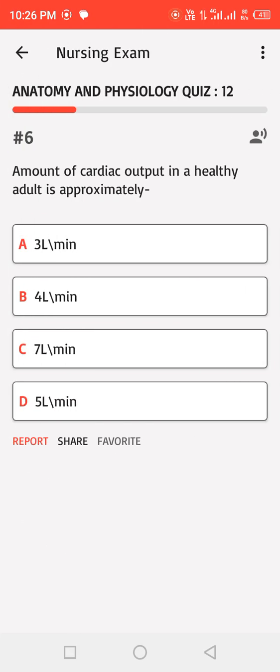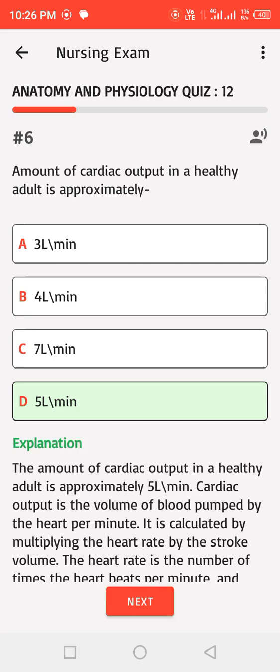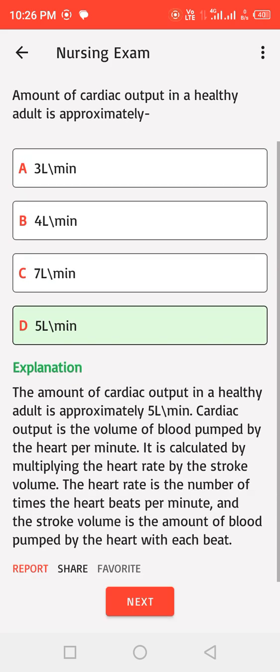Amount of cardiac output in a healthy adult is approximately: A. 3 L/min, B. 4 L/min, C. 7 L/min, D. 5 L/min. Correct answer. The amount of cardiac output in a healthy adult is approximately 5 L/min.